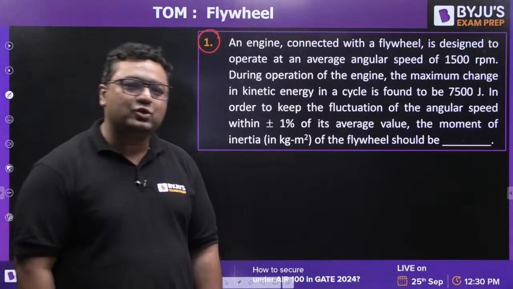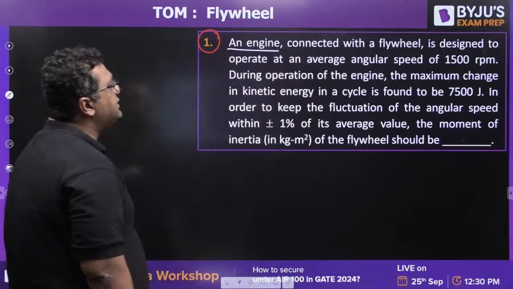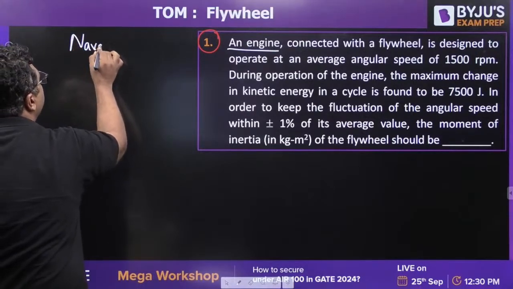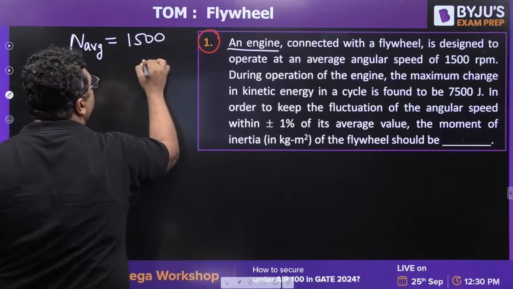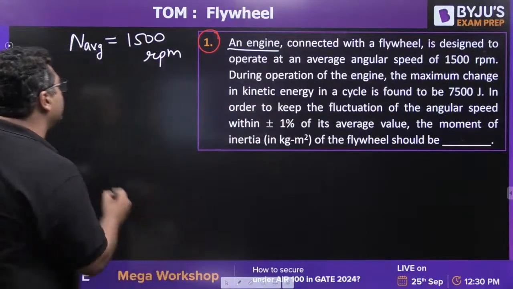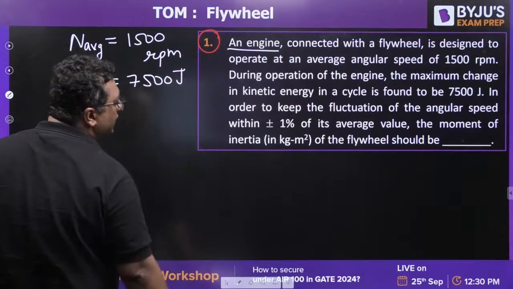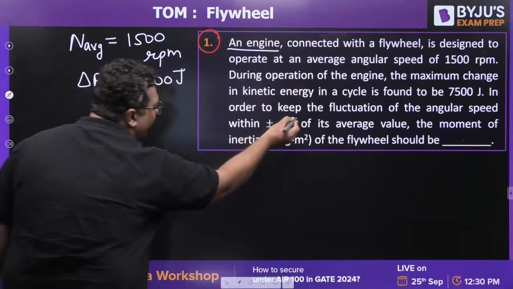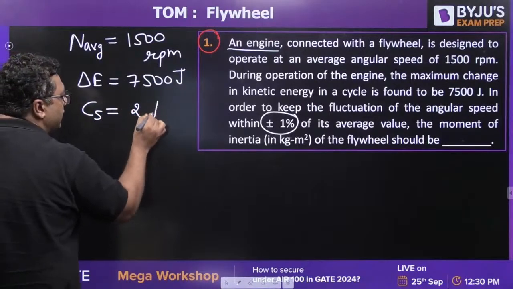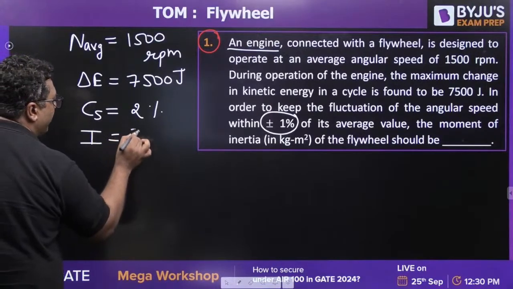So just to start solving, this is the first question. An engine connected with a flywheel is designed to operate at an average angular speed of 1500 RPM. They are saying during operation of the engine, the maximum change in kinetic energy, delta E, is 7500 joules. In order to keep the fluctuation, you can see fluctuation is given plus minus 1%, so you will be taking CS to be 2%. Then they are asking you the I value. You need to find out the moment of inertia.